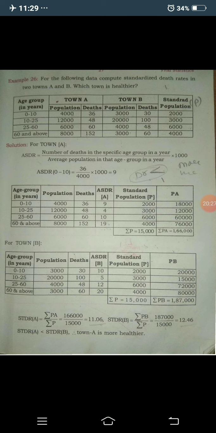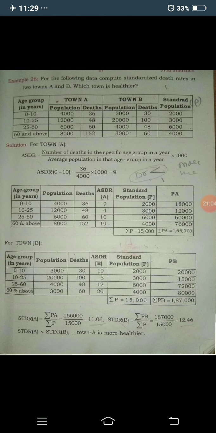2000 into 9 gives 18,000. 4 into 3000 gives 12,000. 10 into 6,000 gives 60,000. 19 into 4,000 is 76,000. Okay, by finding the summation of PA and summation of P, you can easily calculate the standardized death rate of A. It's a very simple concept. If you concentrate and solve the problem, you will definitely get the 10 marks.